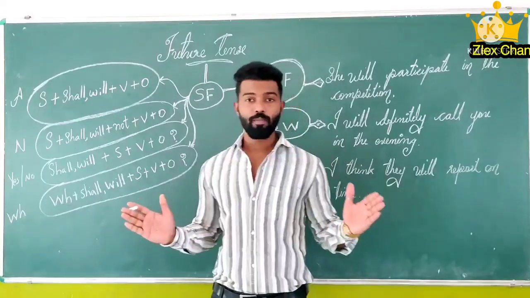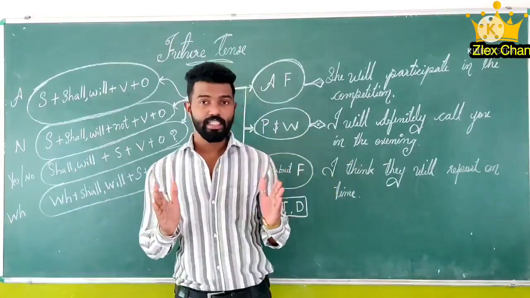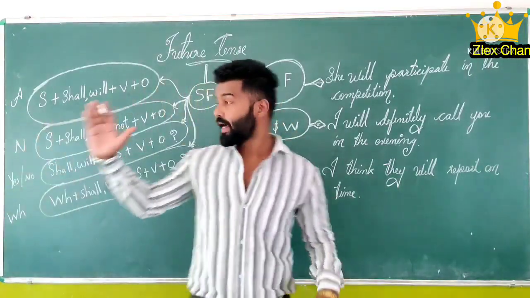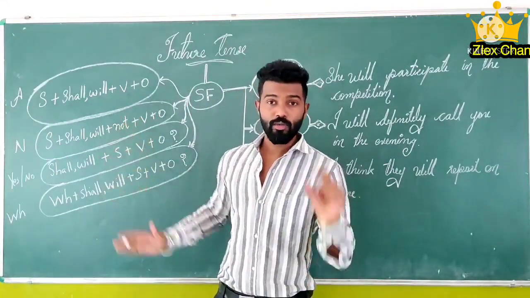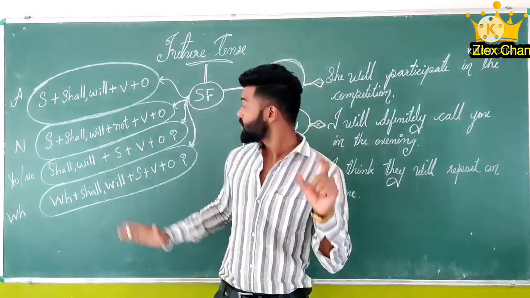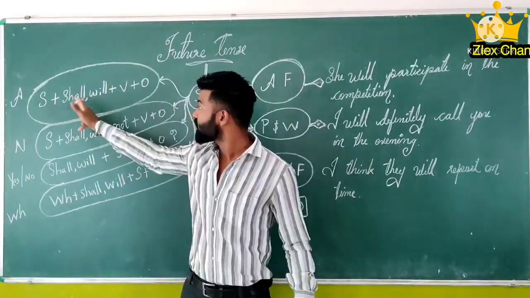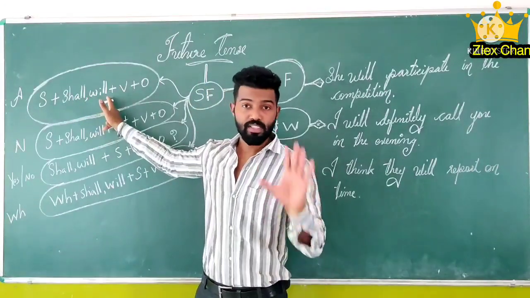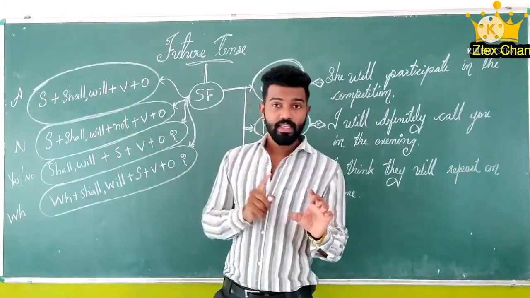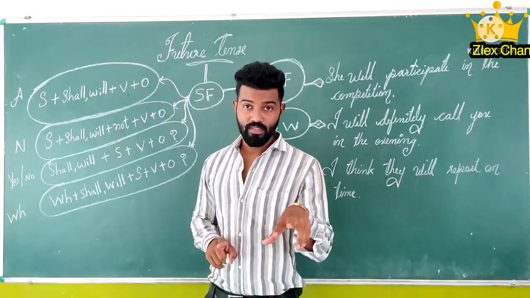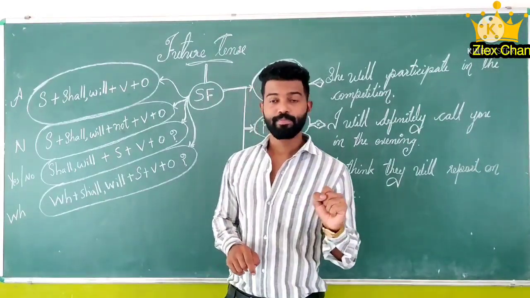So friends, I hope you understood a little bit about simple future, the usages and the structure. One thing you just keep in your mind is that in future tense we are using shall or will. In present we are using is or are. In past we are using was or were. Okay friends?